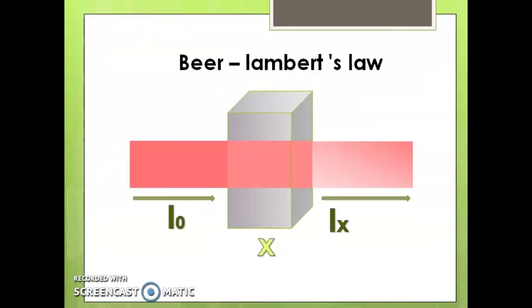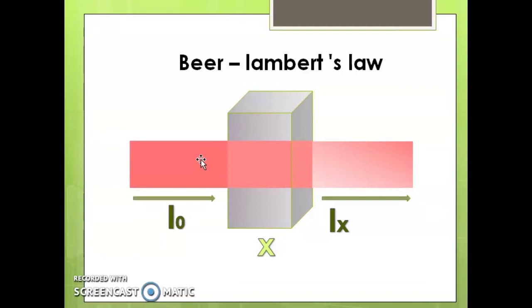Okay. That is, when a beam of monochromatic radiation. What do you mean by monochromatic? That is, containing only one color, a single wavelength or frequency.